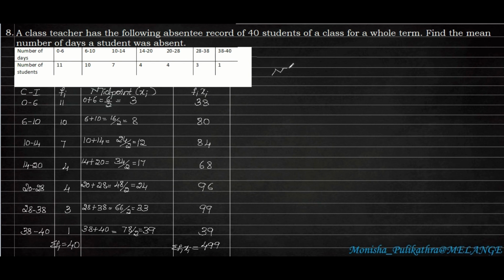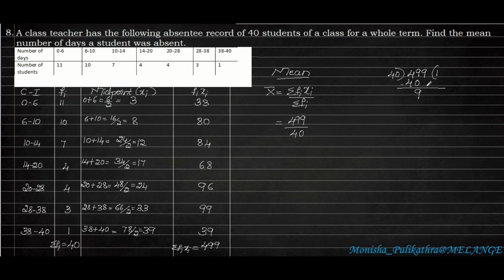Next we need to find out the mean. The mean number of days a student was absent, or the average days. Okay. So the mean is found by the formula x bar is equal to summation Fi Xi divided by summation Fi. So summation Fi Xi is 499 divided by summation Fi is 40. So we need to divide 499 by 40. Okay. So we can recall the 4 times table, so we can just add a 0 there. So 4 ones are 4, 4 twos are 8. So 40 twos it will be 80. Okay, so we can take 40 ones are 40 here.